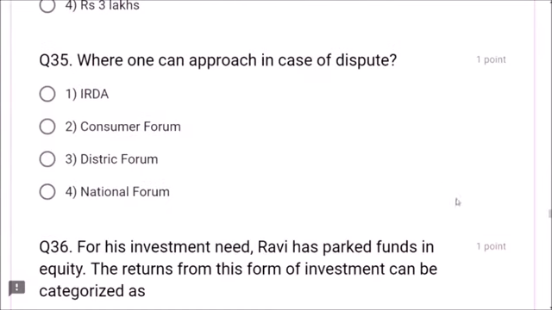Next, question number 35. Where can one approach in case of dispute? IRDA, Consumer Forum, District Forum, National Forum. The first option is Consumer Forum. This is Consumer Forum, friends.